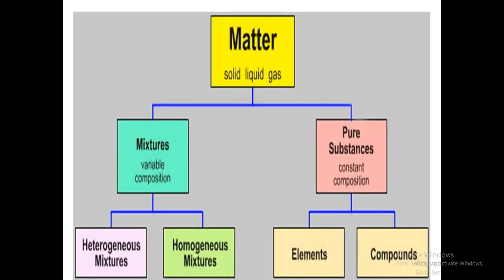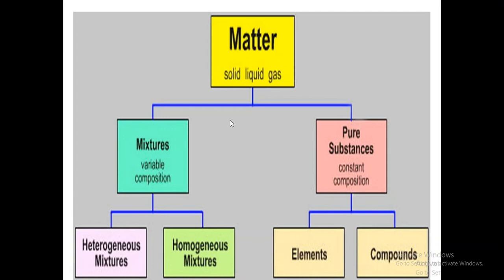Now when we have to learn about these things, we need to see what is matter. You might say, matter we have been studying for a long period, ma'am. We have been learning about this matter from our 5th standard. Okay, fine. But you will learn something in depth when you are in 7th standard. You are going to learn something in detail about all this. Matter, which can either be a solid, liquid or a gas, is of two types, mixtures and pure substances. This is how your lesson starts.